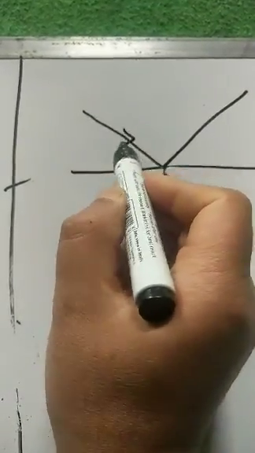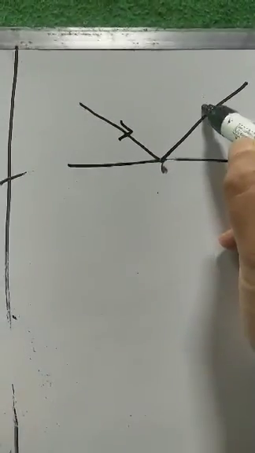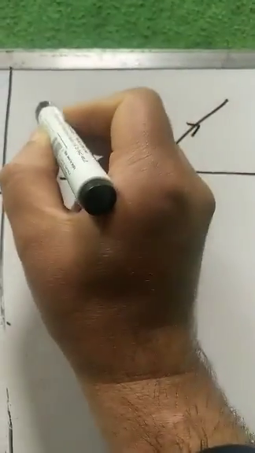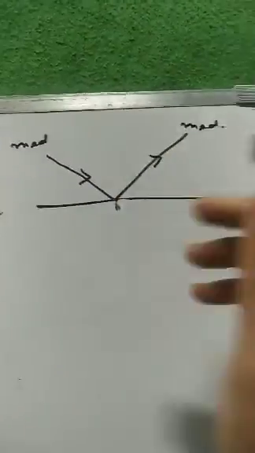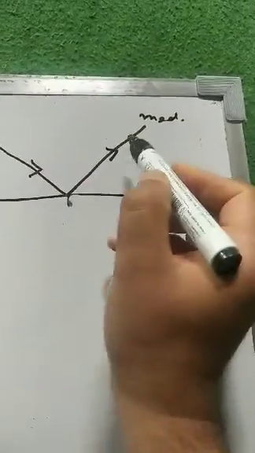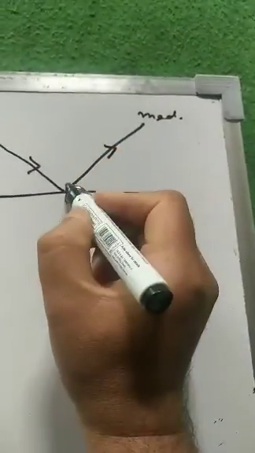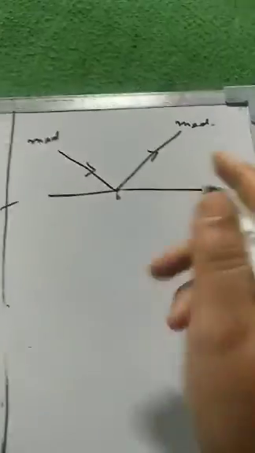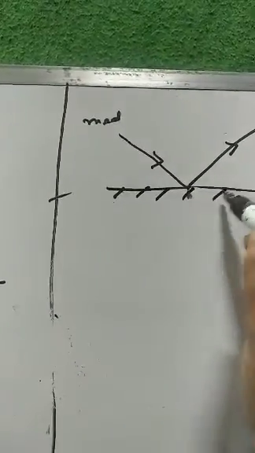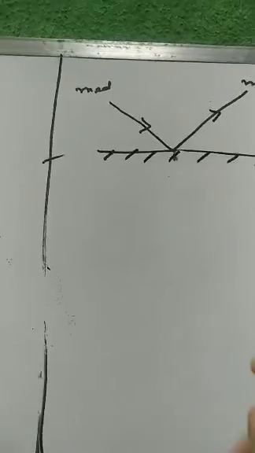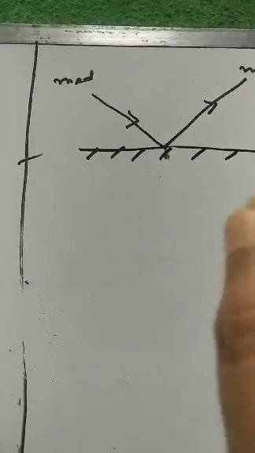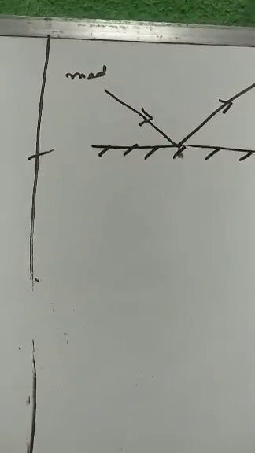Suppose light is incident in this way, it is reflected in this way, the medium is the same. Only the path of light changes when it strikes the surface. Suppose this is the surface, the reflecting surface. So in reflection only the path of light changes but the medium remains the same.